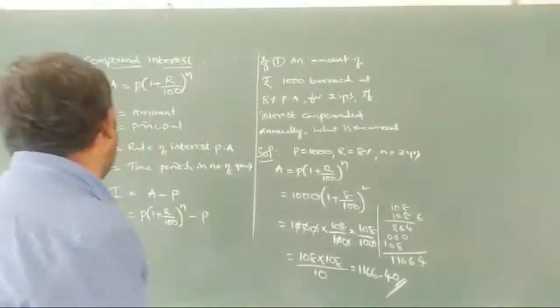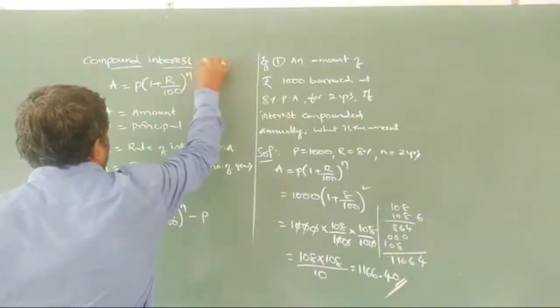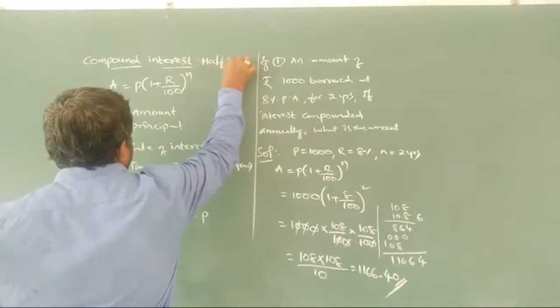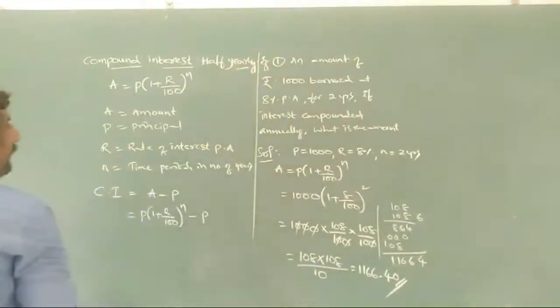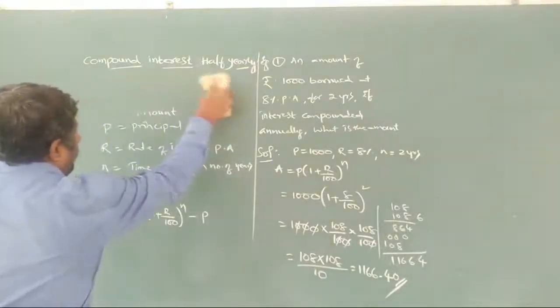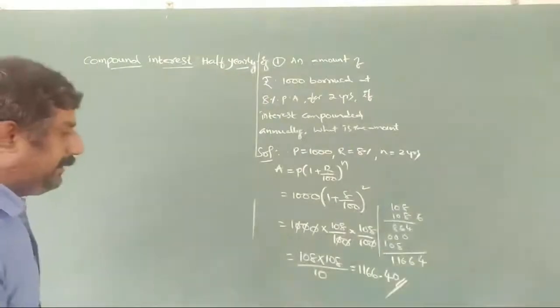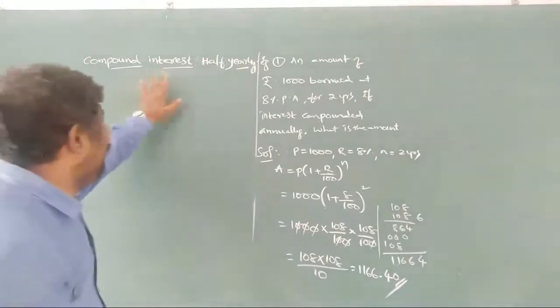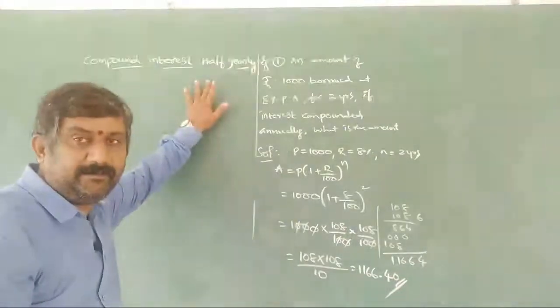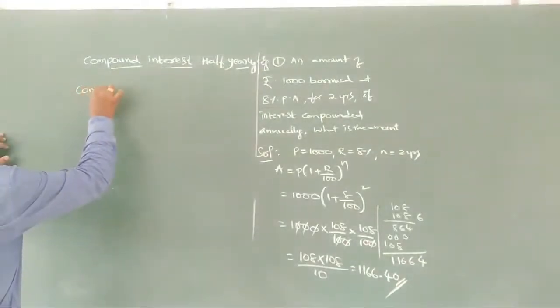What we are taking here, if interest is compounded half yearly, interest is compounded half yearly, how much is it going to be? Observe here, compounded interest half yearly. Here you have to take a word, conversion period.